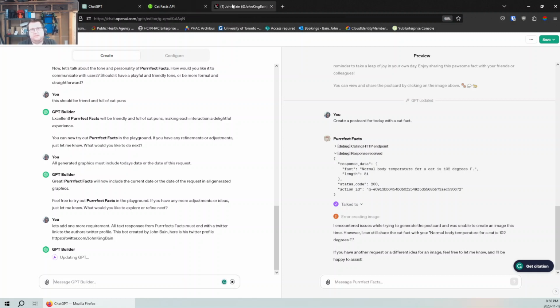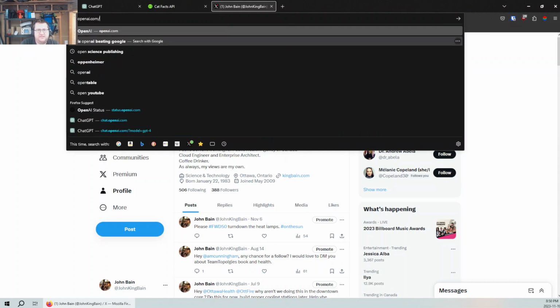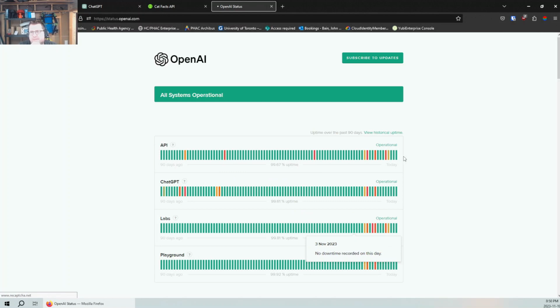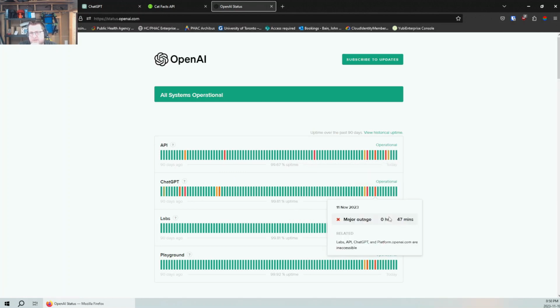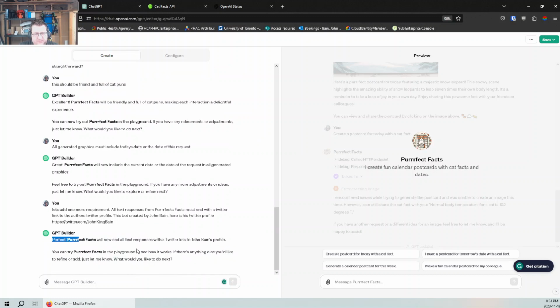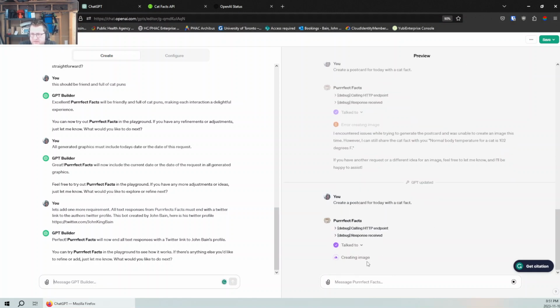I wonder how well the OpenAI status is doing. It's in my saved links here. So yeah, there were some issues today, but right now it's all green. So let's take a look. The behavior has been updated. Yeah, perfect. Playground, see if any of these work. Generate a postcard for today. So we're going to rerun the prompt that we had done last time. And we're at 20 minutes now. So if this works, this will be the end of the presentation.